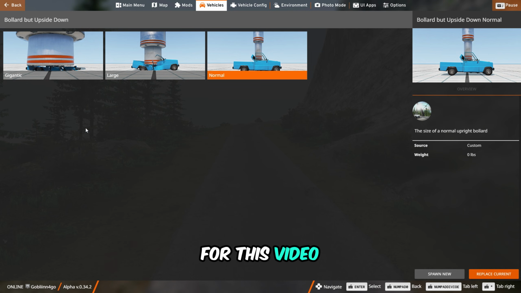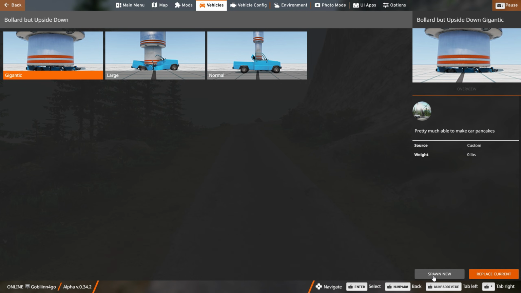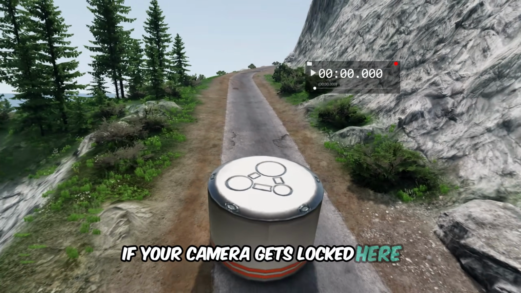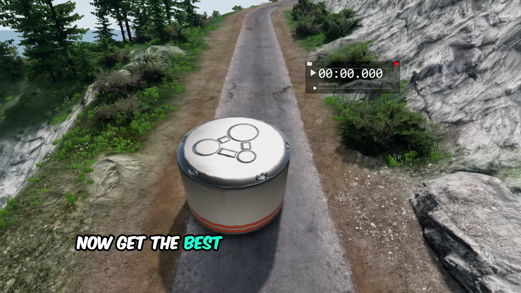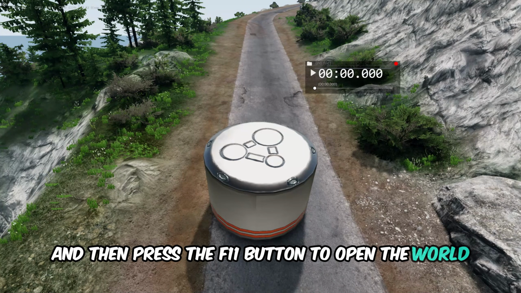After your download is complete, just press Ctrl+E and select Bollards. For this video, I will select the gigantic bollards and press Spawn New. Then, it will spawn into the game. If your camera gets locked here, just press Shift+C to unlock it. Now, get the best view to see the bollards perfectly. And then press the F11 button to open the World Editor options.